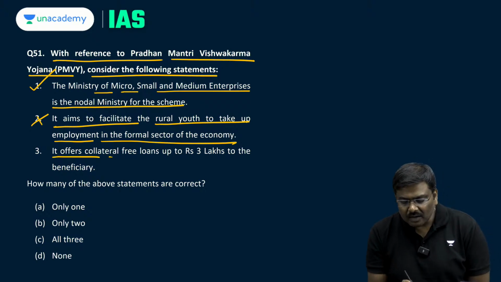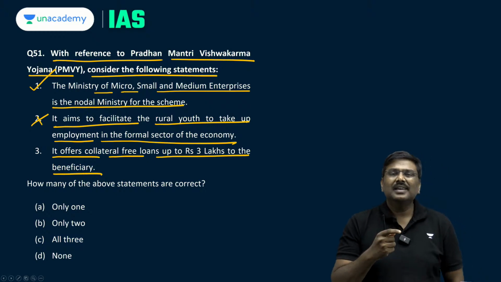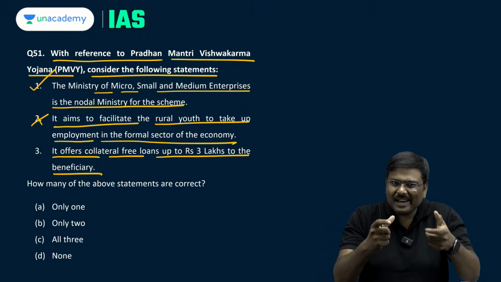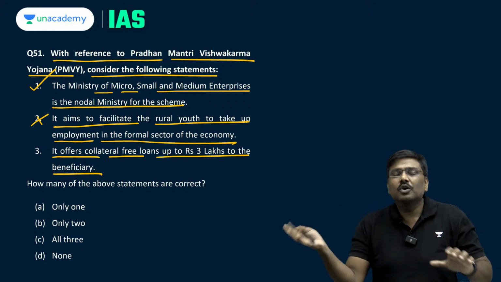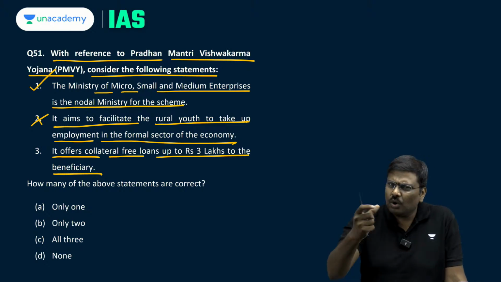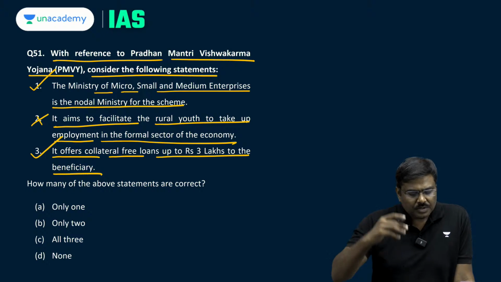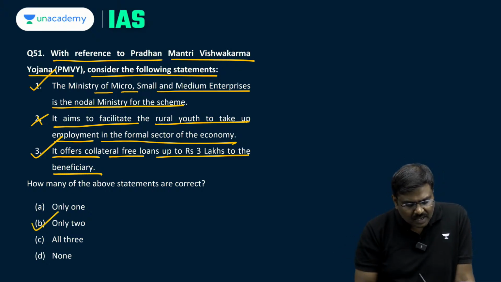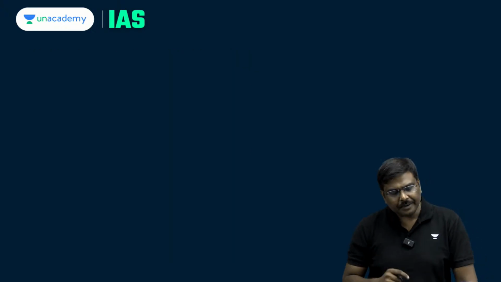It offers collateral free loans up to 3 lakh rupees to the beneficiary. Yes, generally not 3 lakh rupees directly, but it is divided into tranches, like 1 lakh and 2 lakh rupees tranches of loans are provided, total worth 3 lakh rupees. So third statement is also true. So first is correct, third one is correct. Right option for question number 51 will be option B, only 2 are correct.